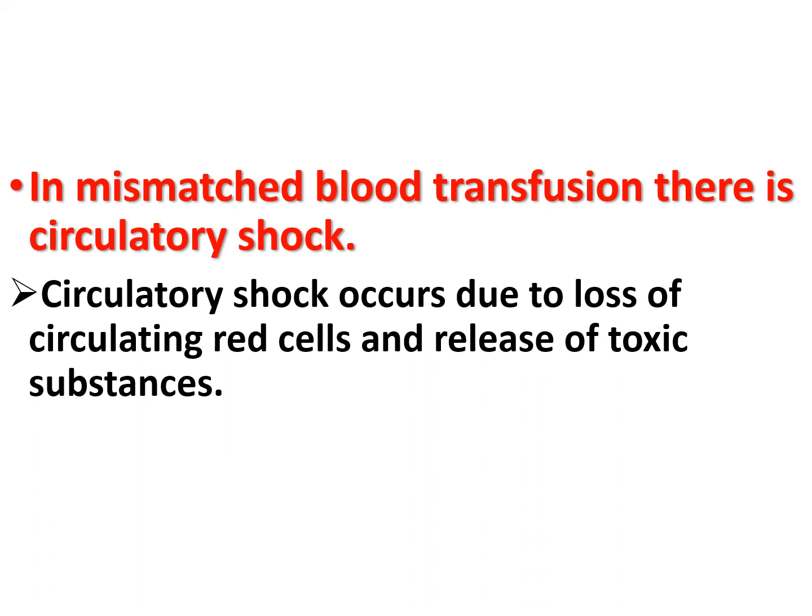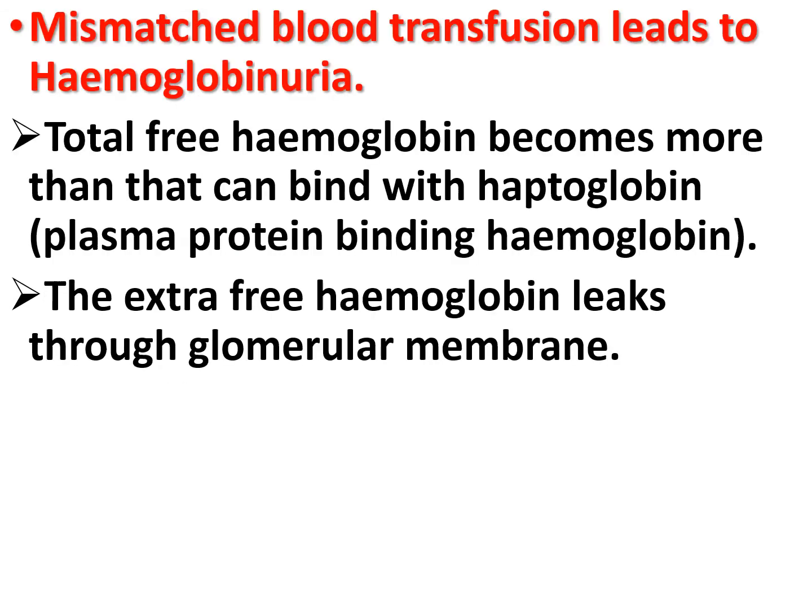In mismatched blood transfusion, there is circulatory shock. Circulatory shock occurs due to loss of circulating red blood cells and release of toxic substances, leading to a fall in arterial blood pressure and decreased renal blood flow. Mismatched blood transfusion also leads to hemoglobinuria.